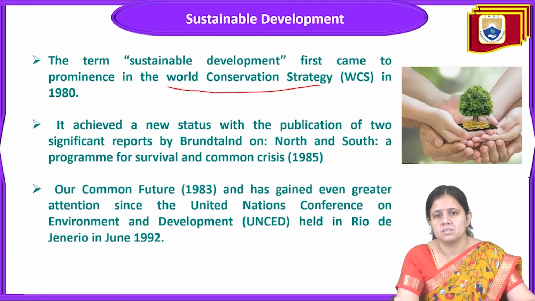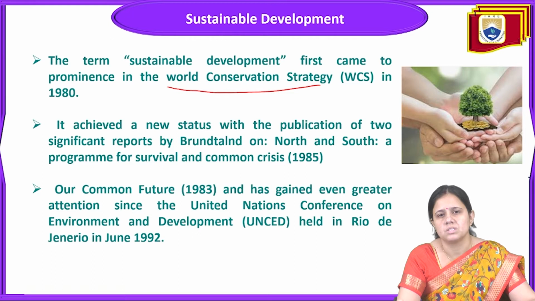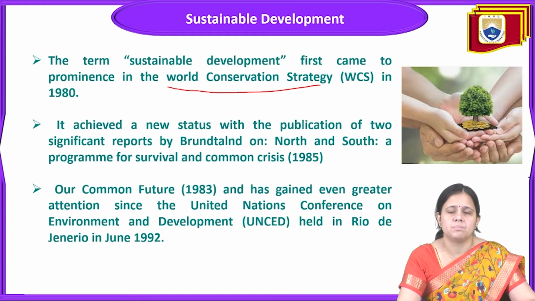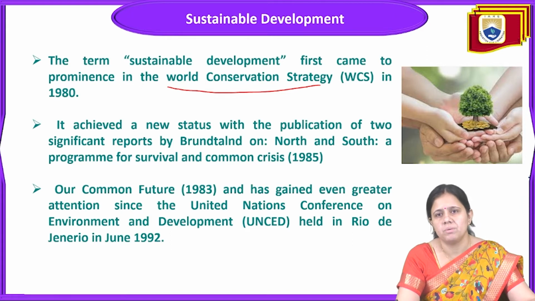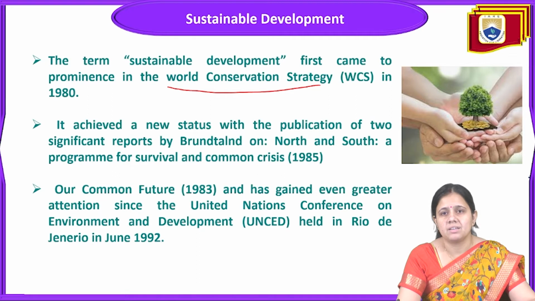After this, the word sustainability came into existence, and they became very serious about sustainability. The word first came into the World Conservation Strategy, and after that at the Brundtland conference they published two publications. The first is North and South: A Program for Survival and Common Crisis in 1985, and the next is Our Common Future in 1983, which gained more attention at the United Nations Conference on Environment and Development.